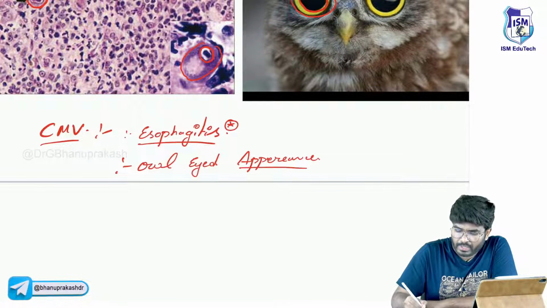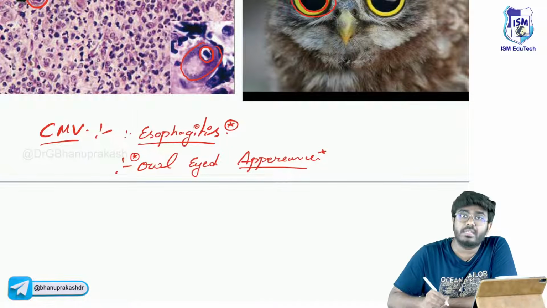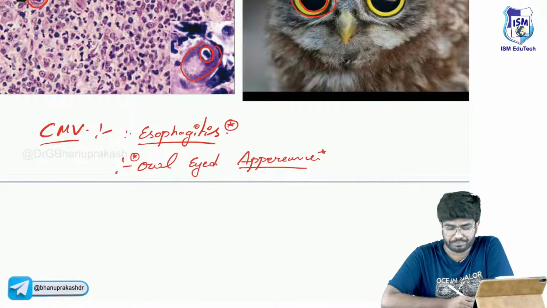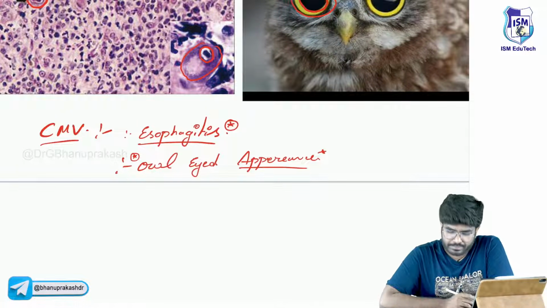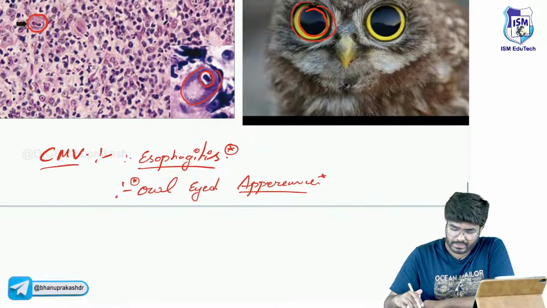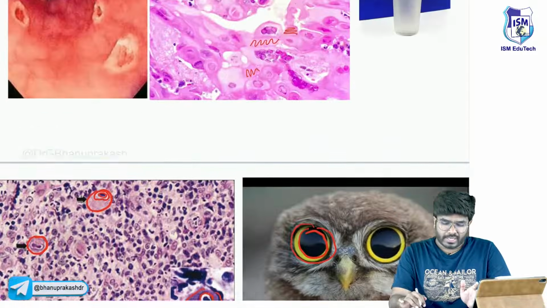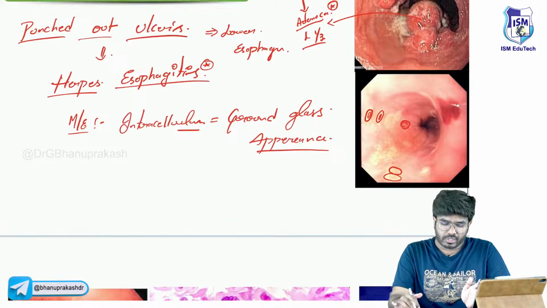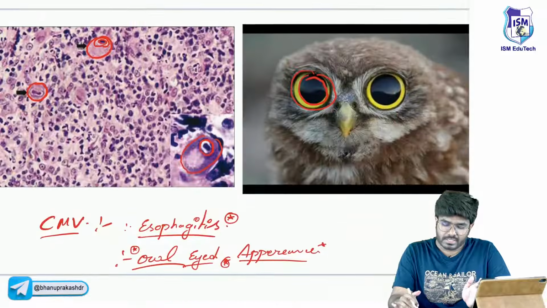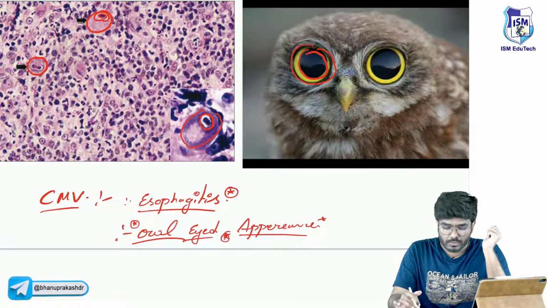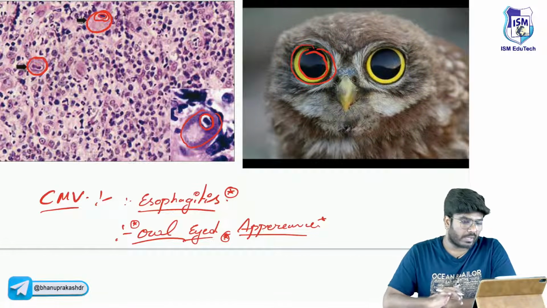You also know the owl-eye appearance of the nucleus is seen in Reed-Sternberg cells. The same owl-eyed appearance is going to be seen in CMV esophagitis. That's a one-liner which I want you to know. Herpes esophagitis shows punched out ulcers with ground glass appearance, and CMV esophagitis shows an owl-eyed appearance.